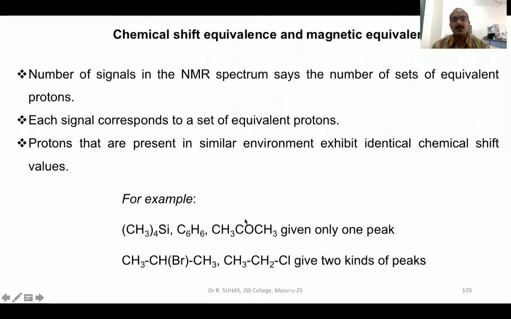In all these compounds, you can see that they will give only one peak in the NMR spectrum. That means these are examples of chemical shift equivalence.